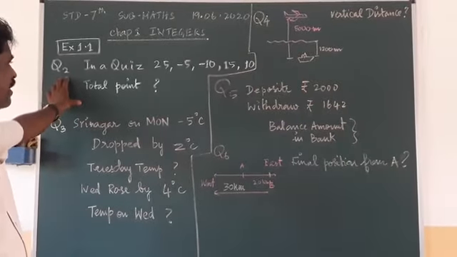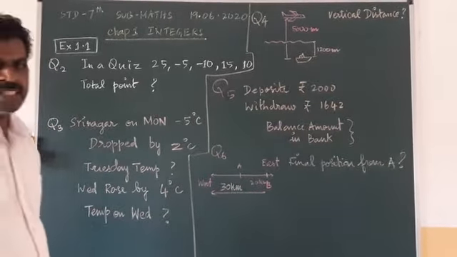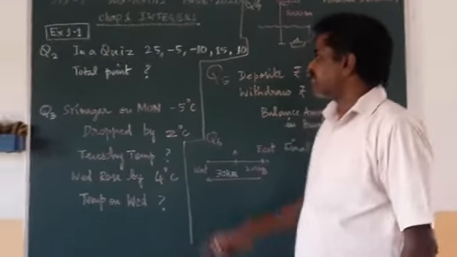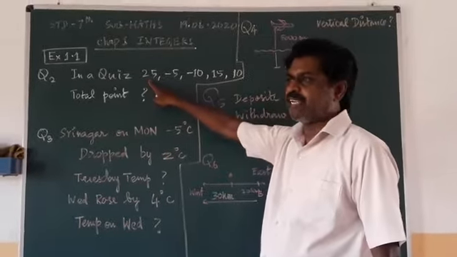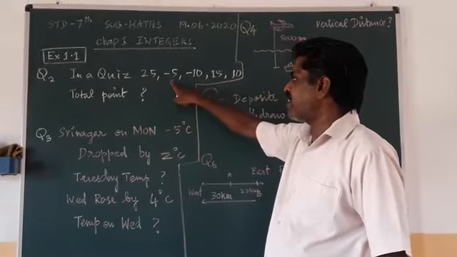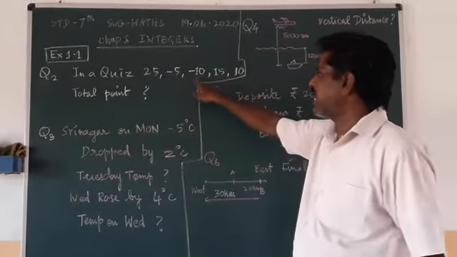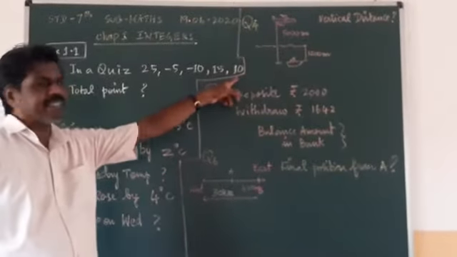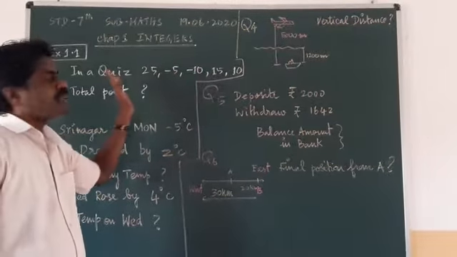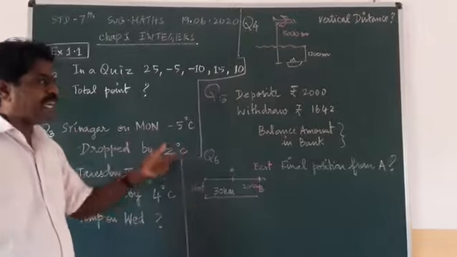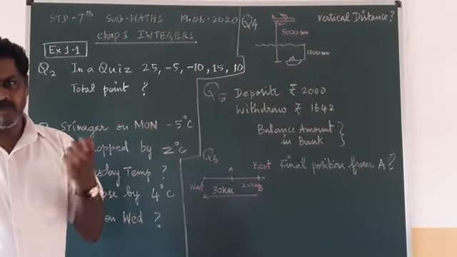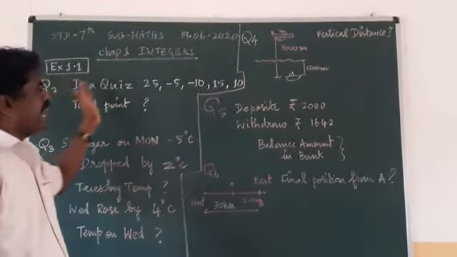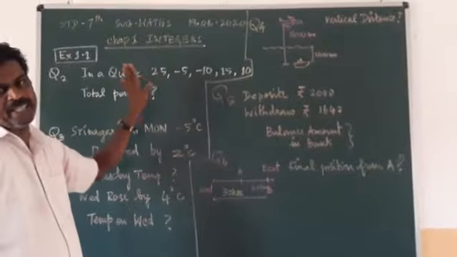What is the second question? In a quiz competition, one person is participating, and in 5 successive rounds he is getting some points. In the first round 25, second round -5, third round -10, fourth round 15, and the next one 10. What they are asking is: at the end of the competition, what is his total point? So what you have to do is add everything as per the minus and plus signs.